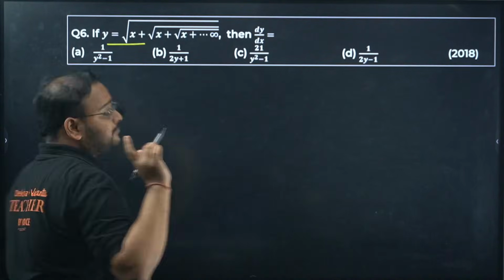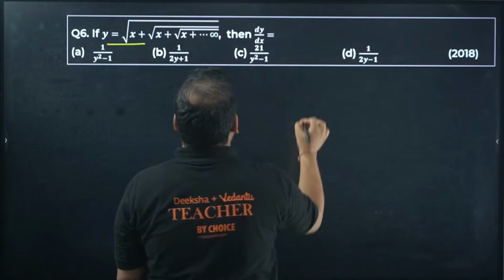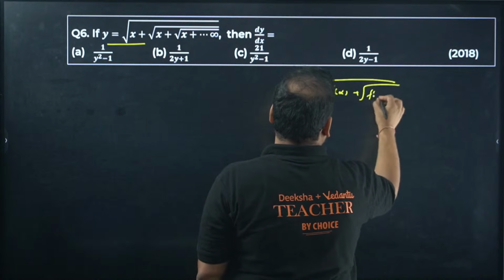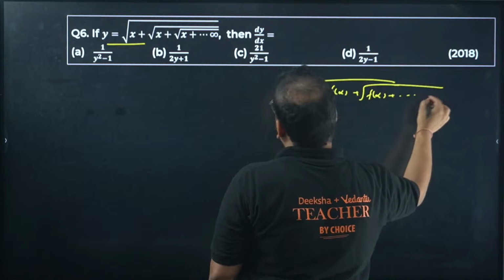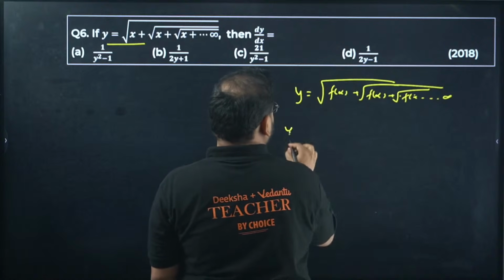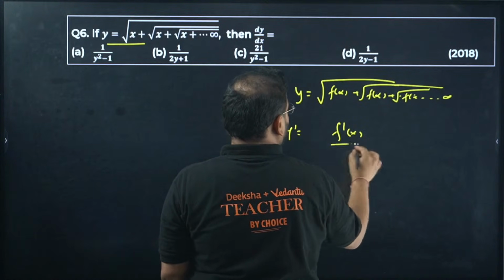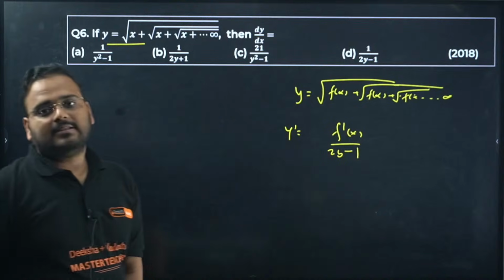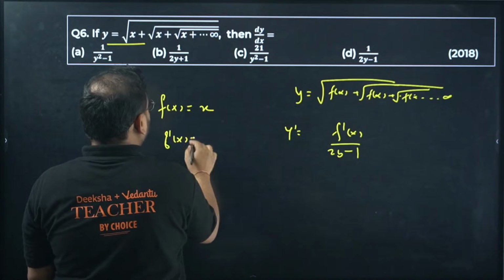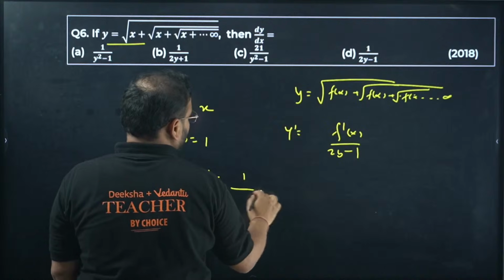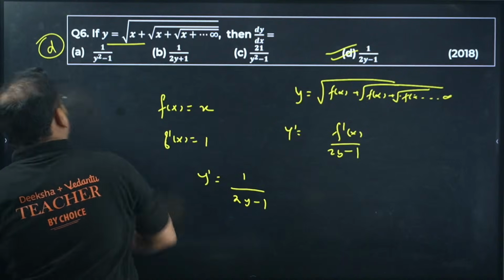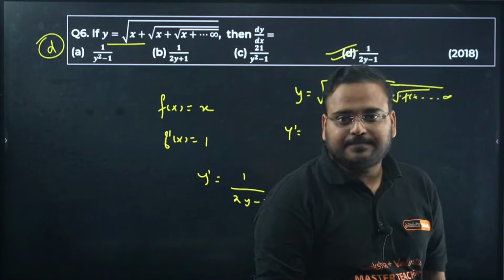This is a question where I have given you this trick. Whenever you have a function like y equal to a function f(x) plus a function f(x) plus a function f(x), till what time? Infinite number of times. Then the answer is simply y dash equals f dash of x upon 2y minus 1. In this case, what is f(x)? f(x) is x. So f dash of x is 1. The answer will become 1 upon 2y minus 1. Option D is correct. Wherever tricks are applicable, I will certainly give you that.